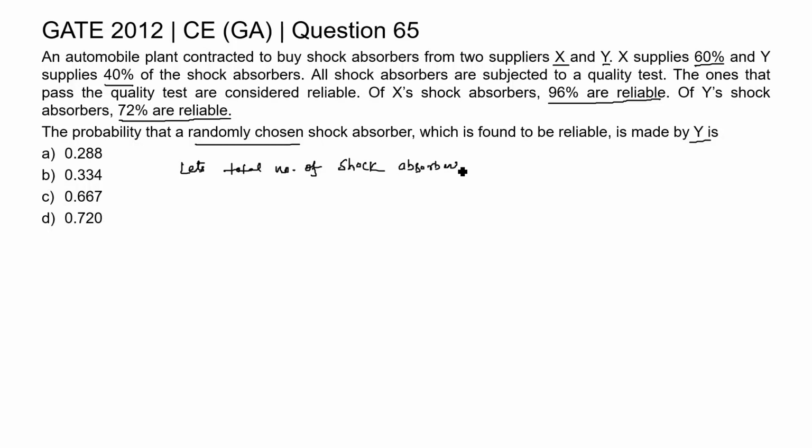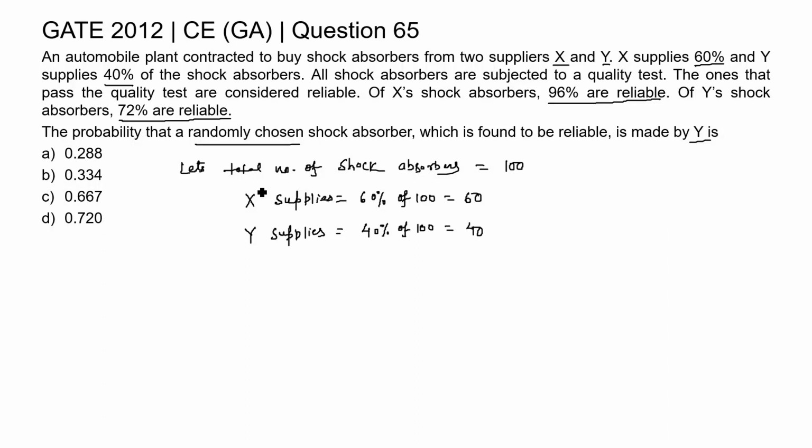Now, if the total number of shock absorbers is 100, X supplies 60% of 100, which is 60, and Y supplies 40% of 100. So, it is 40.